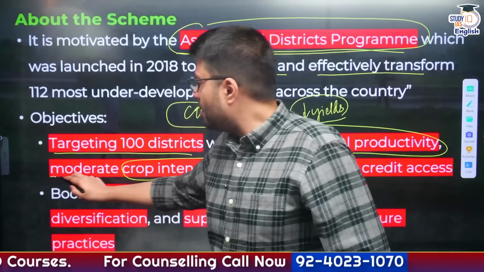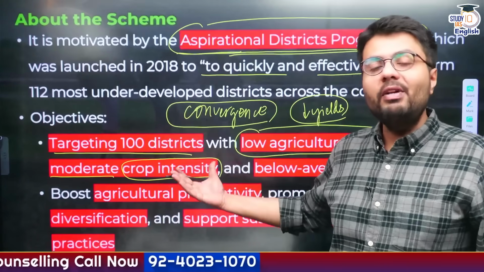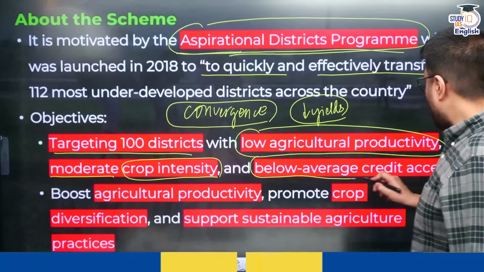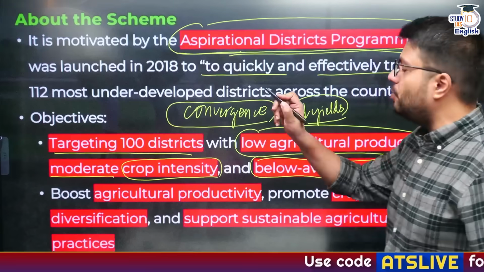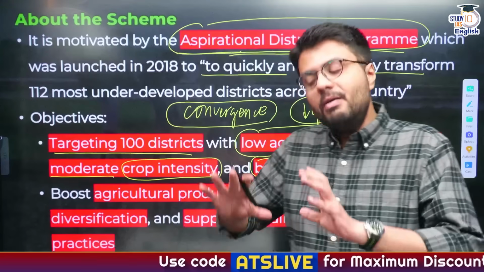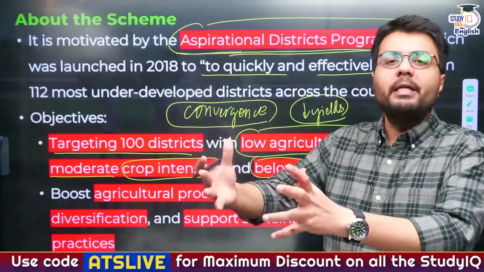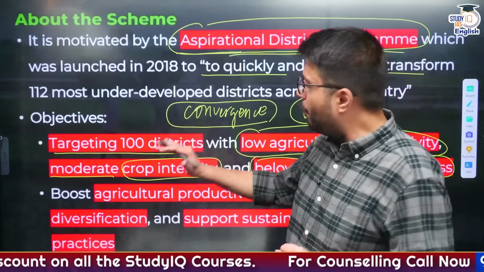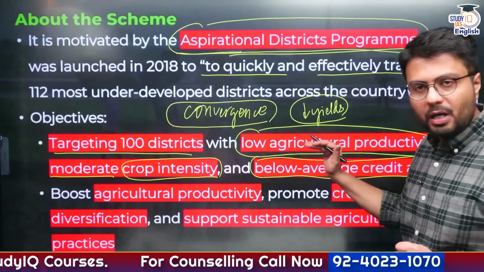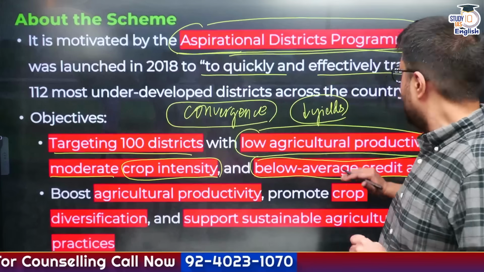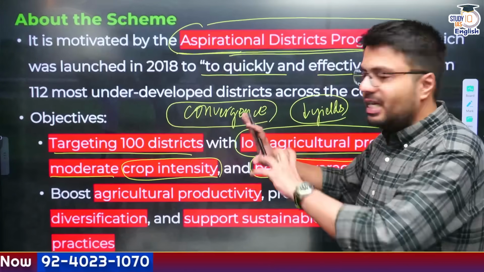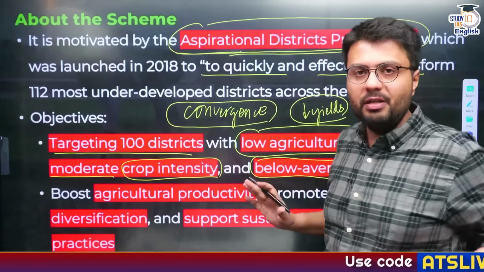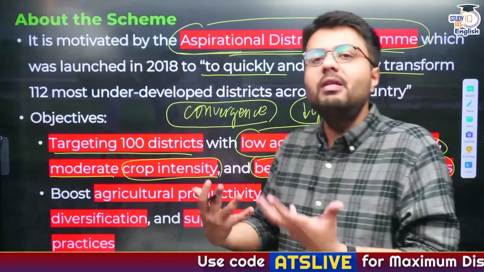So that is why this applies to the districts which do not have an adequate cropping intensity, much below the national average. Similarly, it also ensures that those districts where farmers do not get an adequate amount of credit will also be provided the benefits of Krishi Dhan-Dhaanya Yojana. So essentially, it targets 100 districts which fall below the parameters of agricultural productivity, cropping intensity, and coverage of credit to the farmers. These districts will be identified and will be provided benefits much similar to how the aspirational districts were provided benefits.